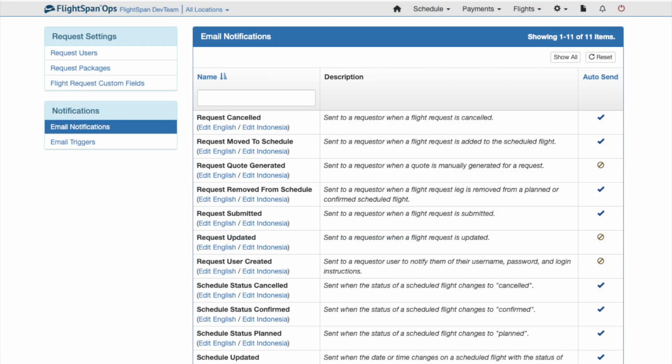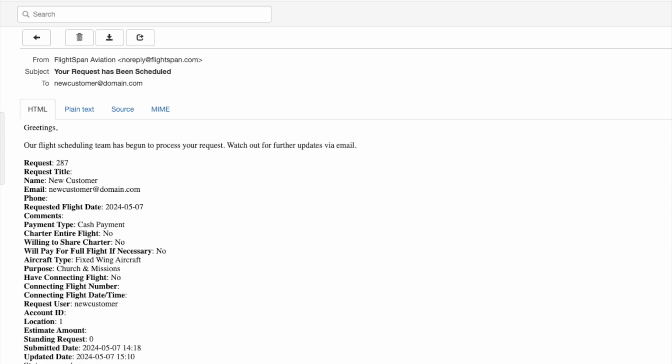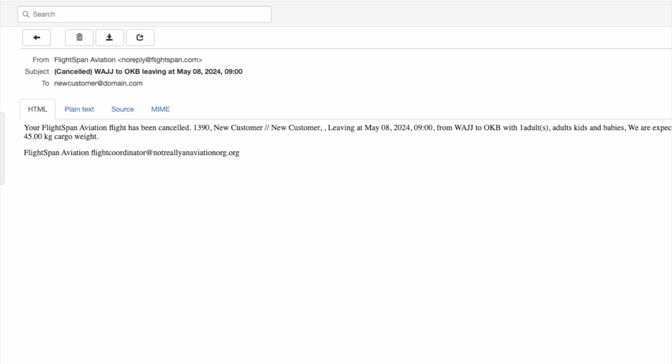Notification settings are customized by each aviation service provider. Your specific notifications may vary. After submitting a flight request, you will receive a confirmation email with all the flight details you submitted. When the flight is scheduled, you will automatically receive a notification. Schedule changes or cancellations will also automatically generate email notifications.